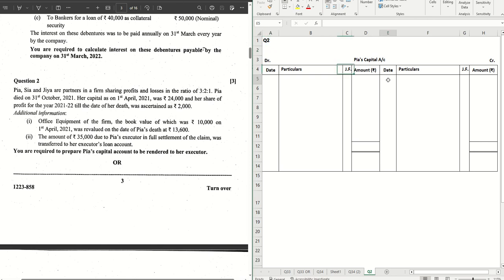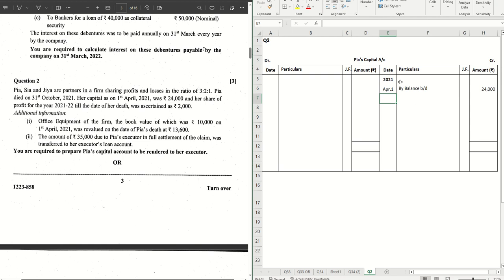Straight away, we pick this information up and write it down here as April 1 by balance b/d. By balance b/d, we write 24,000. First entry is done. Her share of profit for the year 21-22 till the date of her death was ascertained as 2000. So this calculation is done as well.